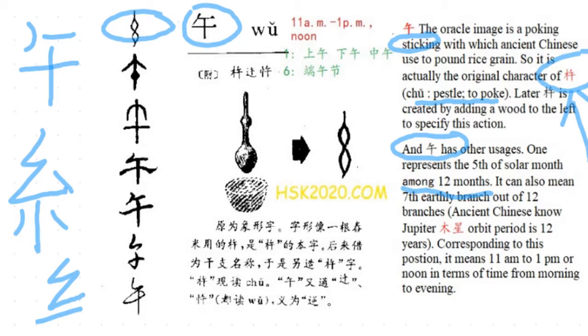So based on this information, Wu represents, in terms of time, let's say from the morning to the evening, corresponding to the 5th and 7th, you can imagine they correspondingly represent 11 a.m. to 1 p.m., or close to the noon time. So this is the meaning we know today, Wu.